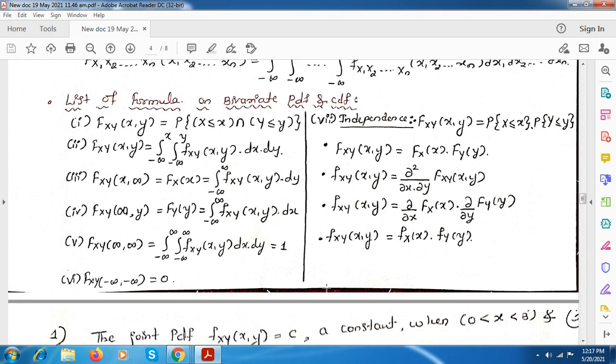So next we will see a numerical, and in that we will solve for all the PDF and CDF in a single numerical. We will solve all that.